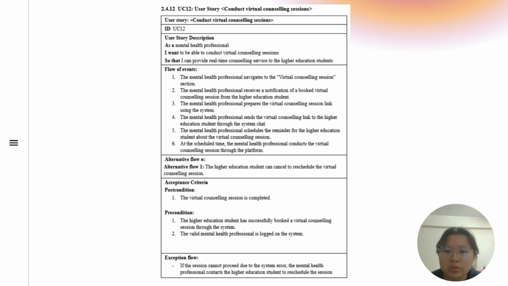There is a notification about the session, and the counseling link is prepared. The link is sent to the student and a reminder is scheduled. At the scheduled time, the session is conducted through the system. If any system error occurs, the professional will schedule the session by contacting the student.